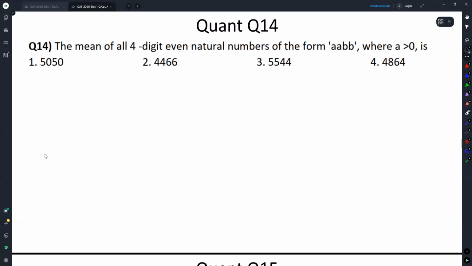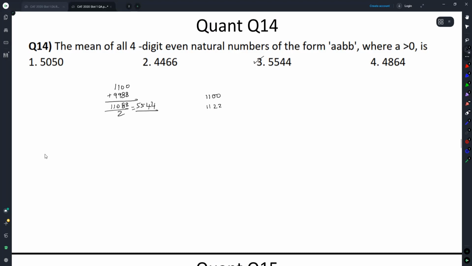The answer to this is this. This is the answer straight away: the smallest such number, the largest such number, and the average of that. Straight away you can reach the answer here. You don't have to do anything more. But why this works, despite it technically not being an AP, why does this work? Notice